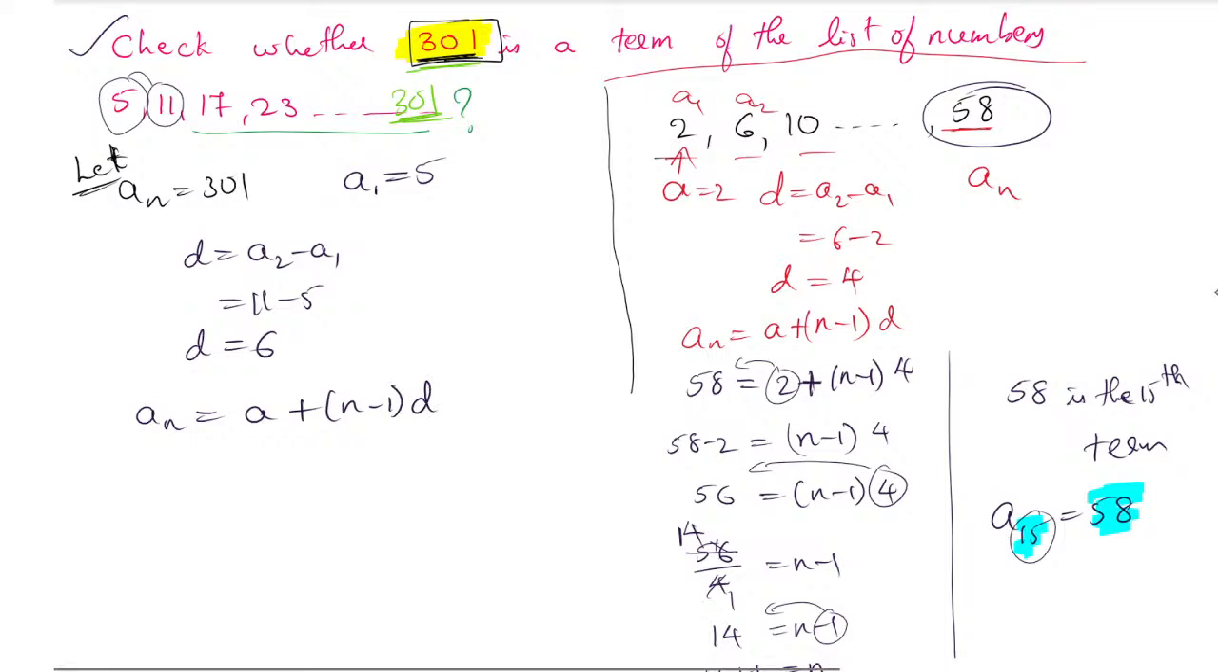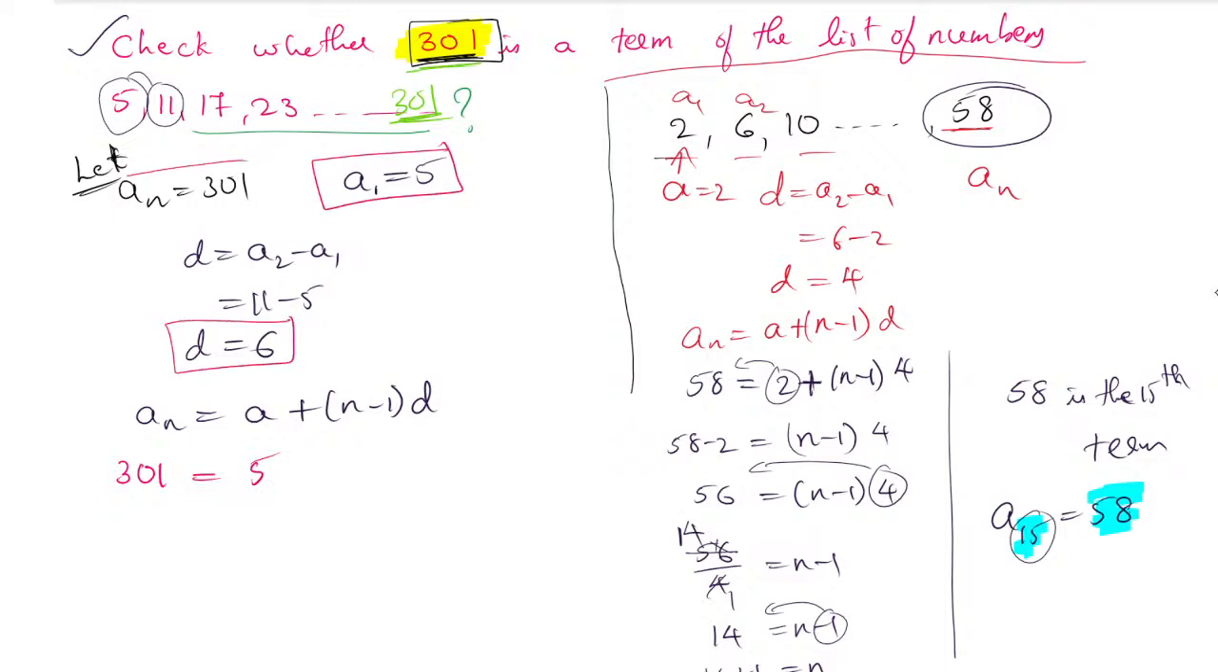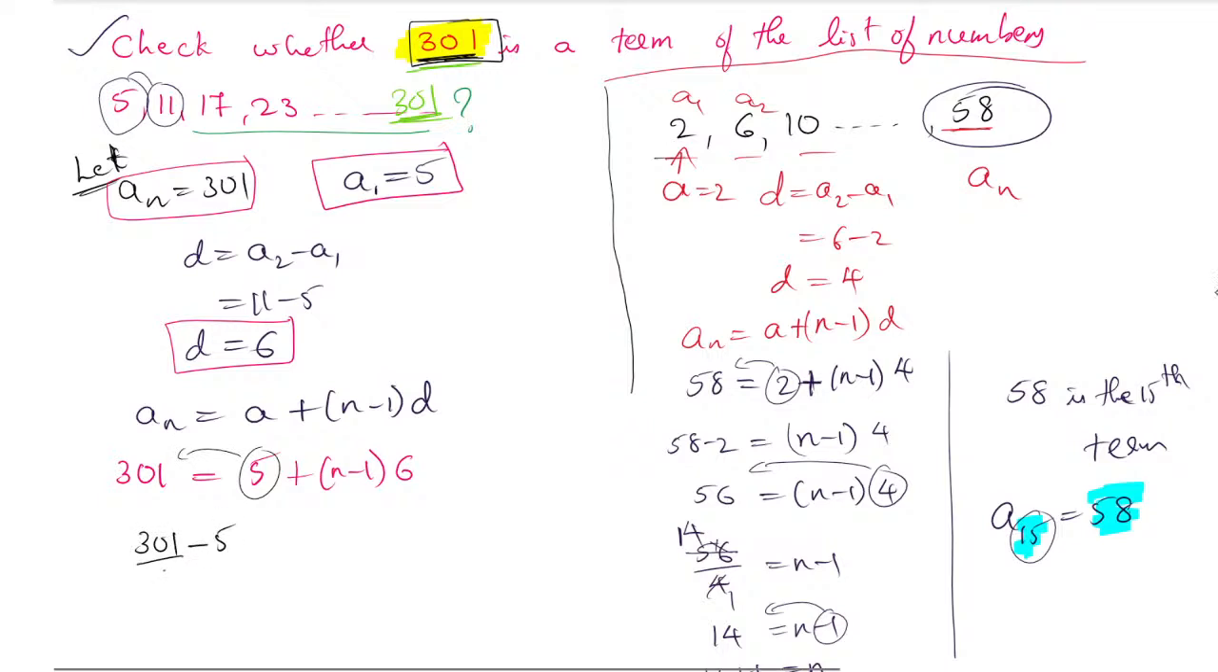So an value we know is 301. The a value we already got here is 5. A1 and a are the same; I have told you already in the previous class. The an value is 301, n minus 1 we write as it is, and the d value is 6. Yes, very good. Now 5 we have to shift to the other side, so 301 minus 5, that is equal to n minus 1 into 6.